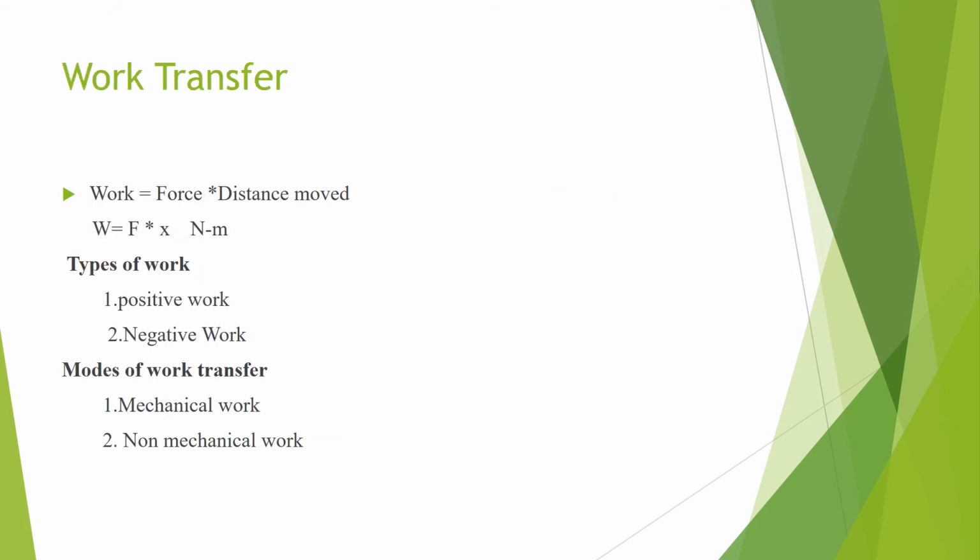Next, work transfer. Now, what is work? Work is an energy interaction between system and surroundings. Usually, energy can cross the boundary of any system in the form of either heat or work. But the energy crossing the boundary in a closed system is definitely in the form of work. So work is equal to force into distance. I mean, how much distance the object is moved. W is equal to F into X, Newton meter.